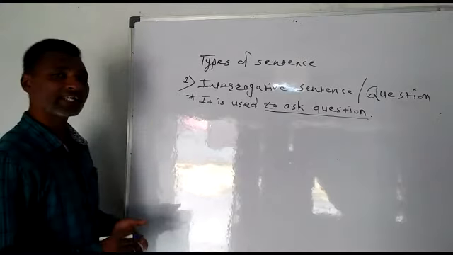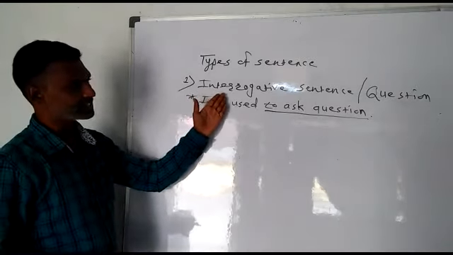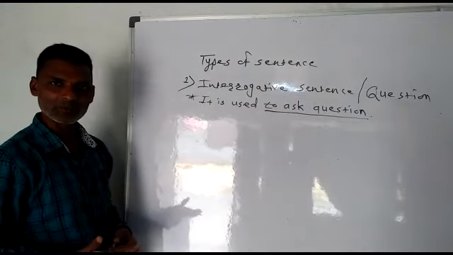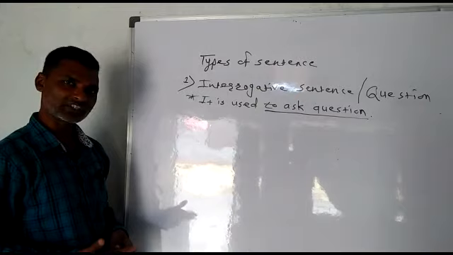Now let me tell you, this interrogative sentence or question has two types. One is called verbal type question and the second is called WH type question.